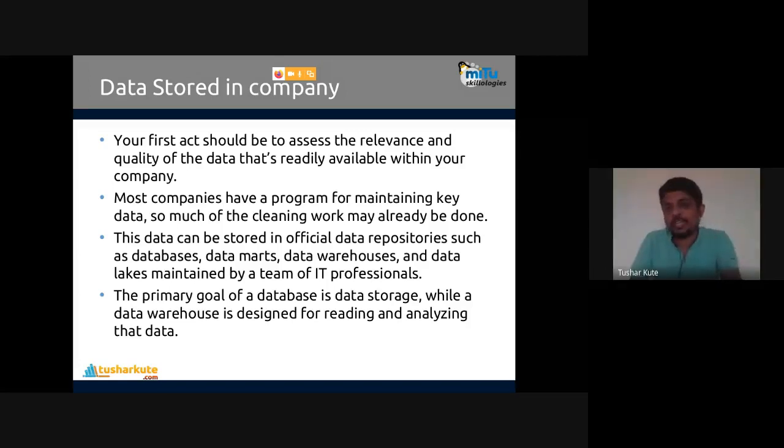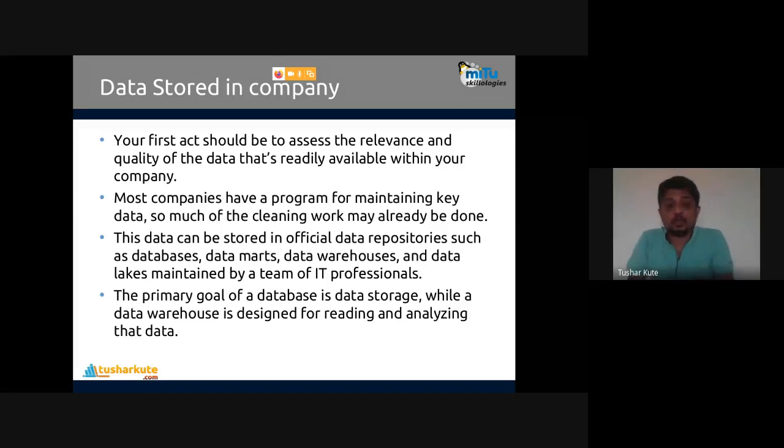Data lakes are maintained by a team of IT professionals, the team who are working on the project. Their responsibility is to collect that particular data. Once the data is collected, we can store it in any of these formats. Okay, so the data can be stored.